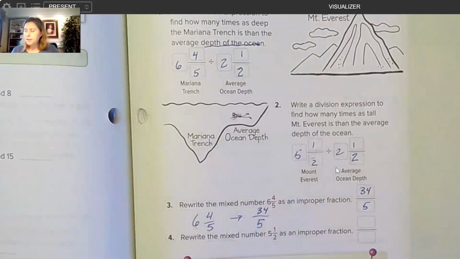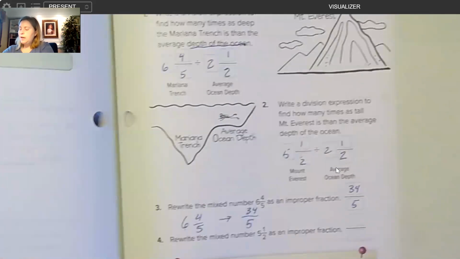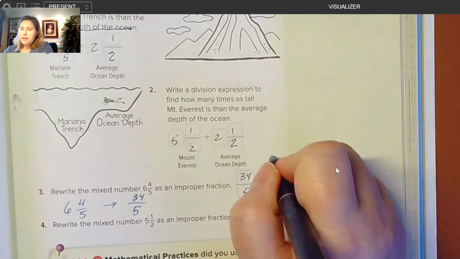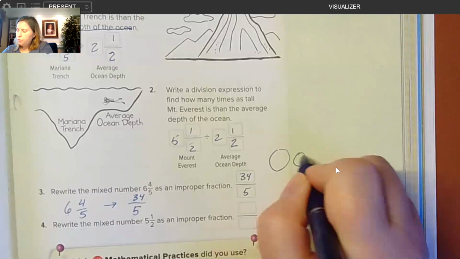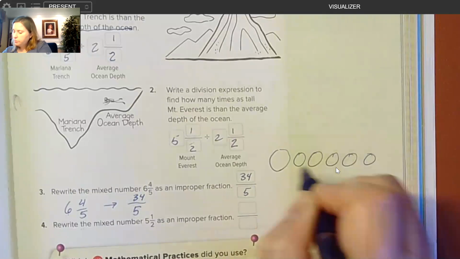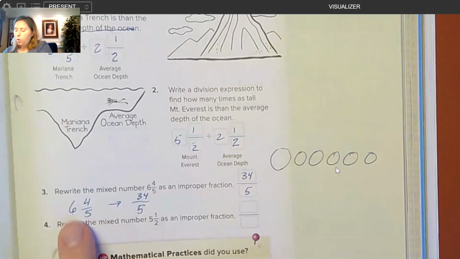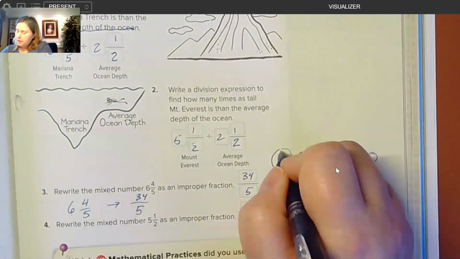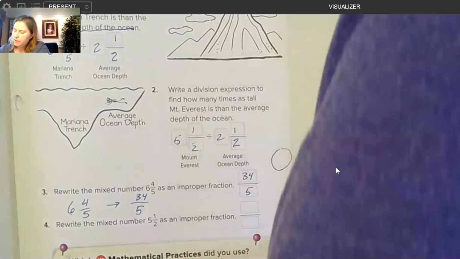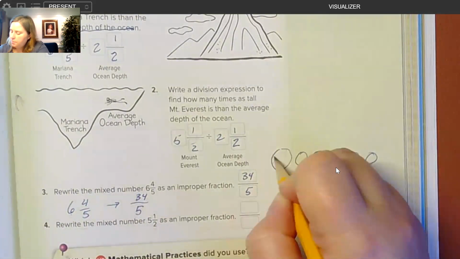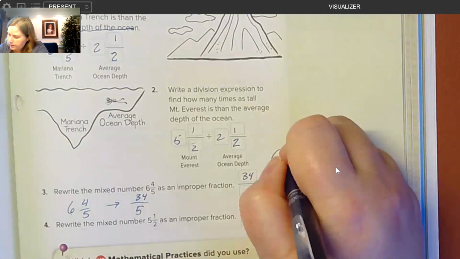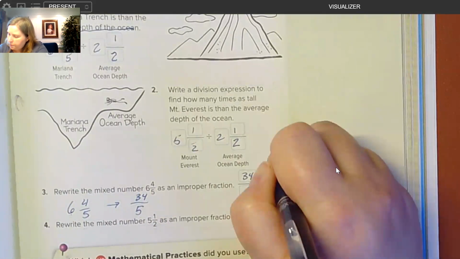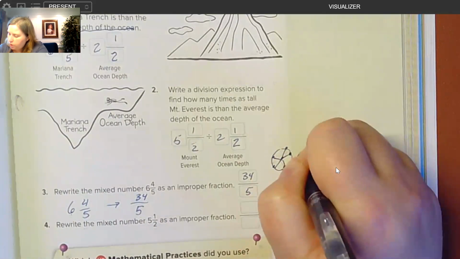That should make sense to you because if you think of 6 wholes, I like circles, but they are a little trickier to divide up, but let's just pretend I'm doing this perfectly. 1, 2, 3, 4, 5, 6. Then you take each whole, so you have 6 wholes, and then you divide it into fifths, which is kind of like a star. I'm going to cheat a little bit and just draw a star in there, and then make these my points. I just needed that one little visual to help me.